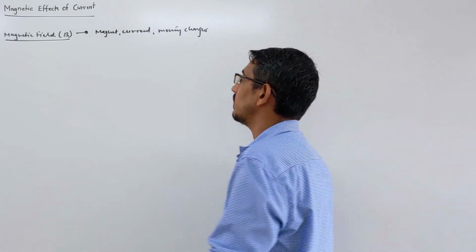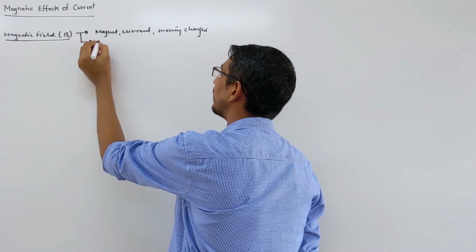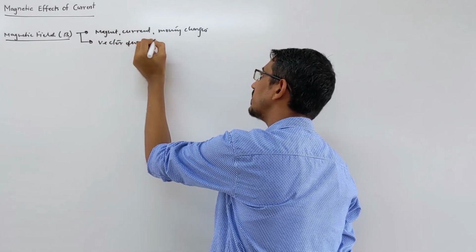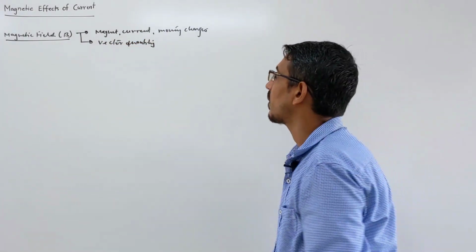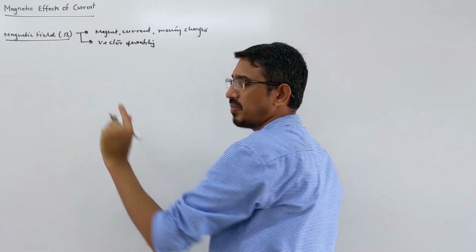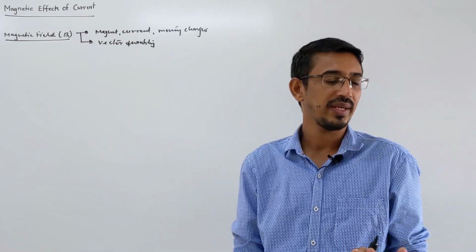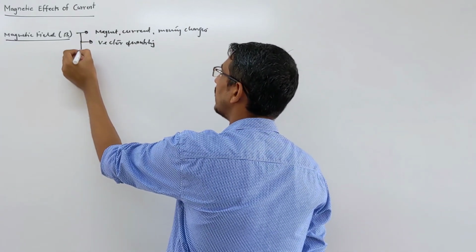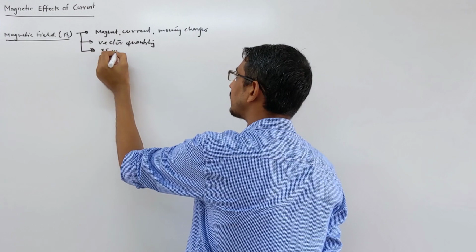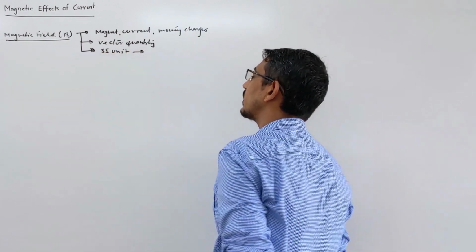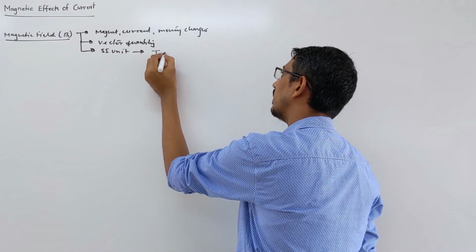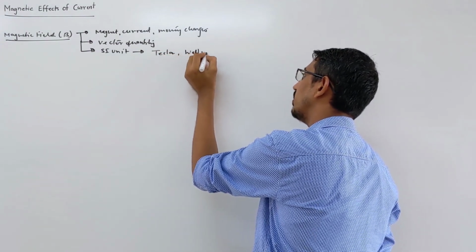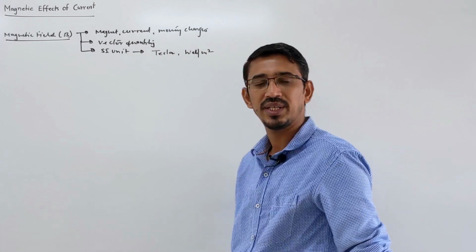Remember that the magnetic field is a vector quantity. It depends on direction also. We'll talk a lot about the magnetic field and its properties in the EMI chapter, electromagnetic induction. I'm writing some basic things here. What is the SI unit? We write it in Tesla, or you can also write Weber per meter square. How these units come, I will teach in EMI only.